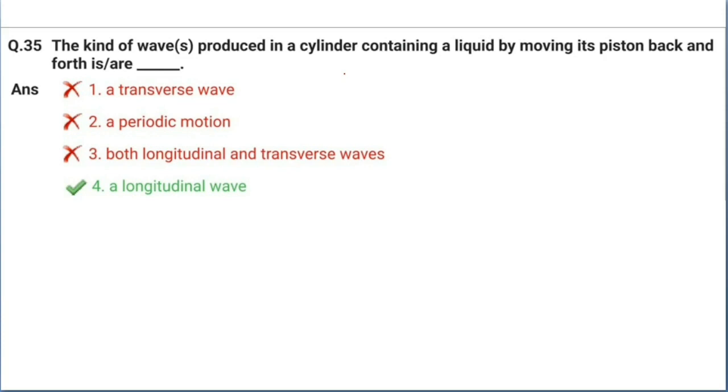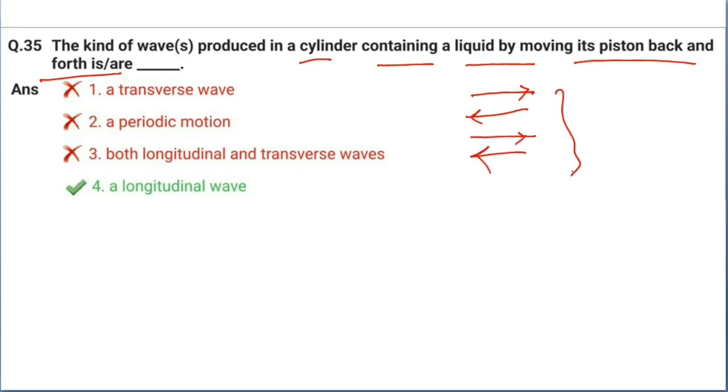The kind of waves produced in a cylinder containing a liquid by moving its piston back and forth is or are. Back and forth means forward, backward, like this. Going like this and coming back like this. And this is the example of a longitudinal wave. Compression and rarefaction. Okay, so option 4 is the correct answer.